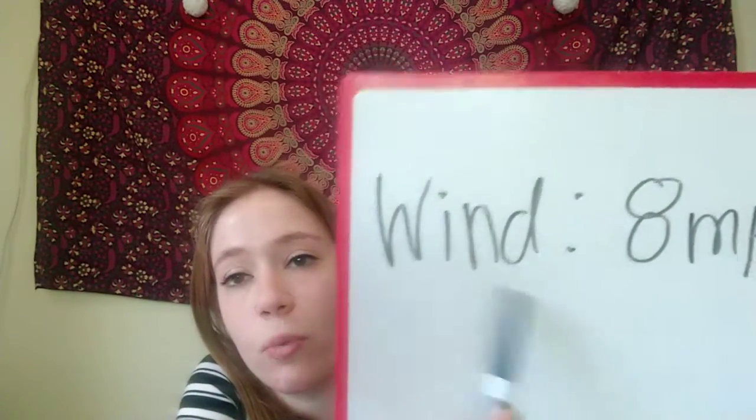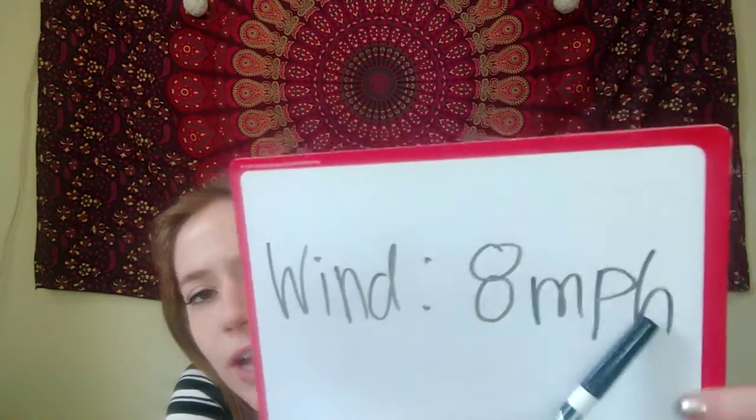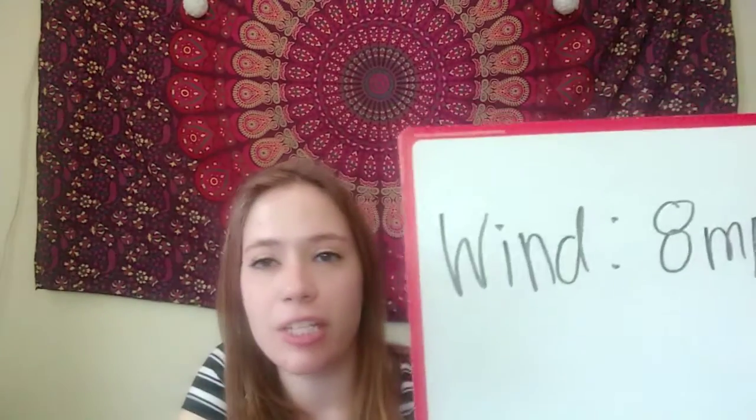And I'm going to look up at that top part where we just looked at the precipitation. So it says precipitation, humidity, and wind. So W-I-N-D, wind. And I see 8 mph. So it says wind, 8 miles per hour. So our average wind speed today will be about 8 miles per hour.